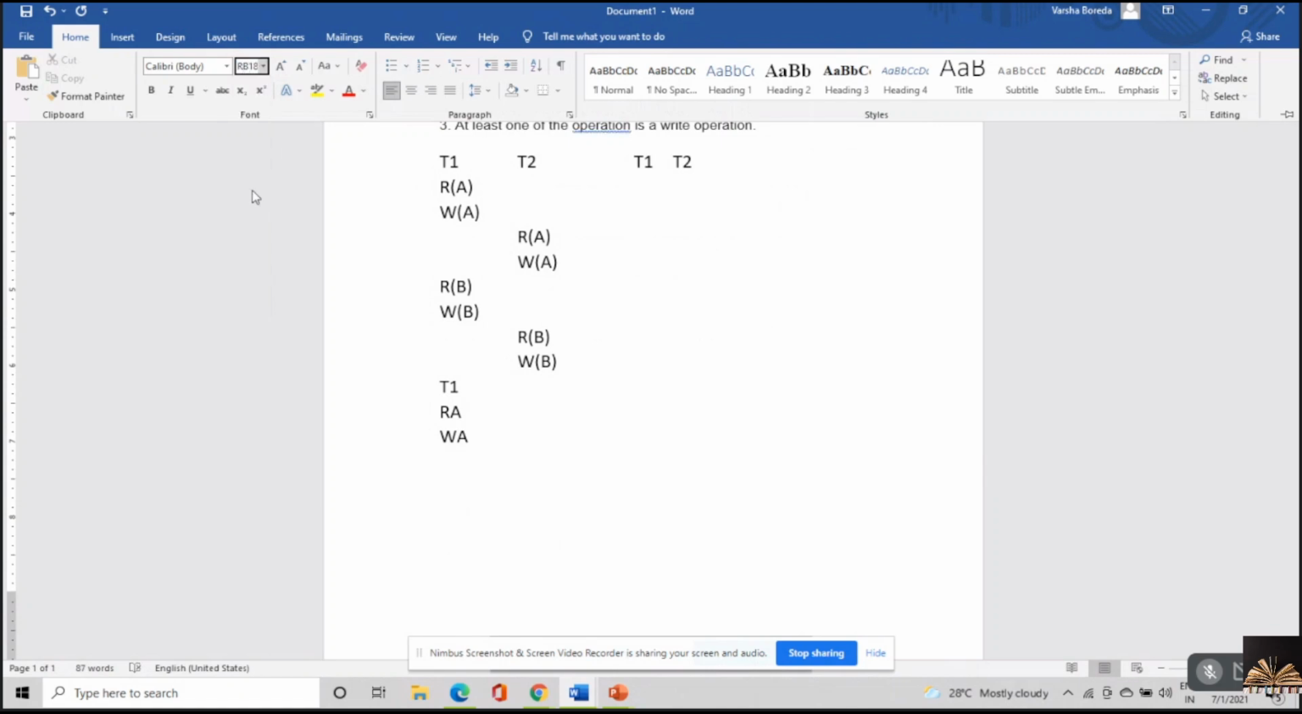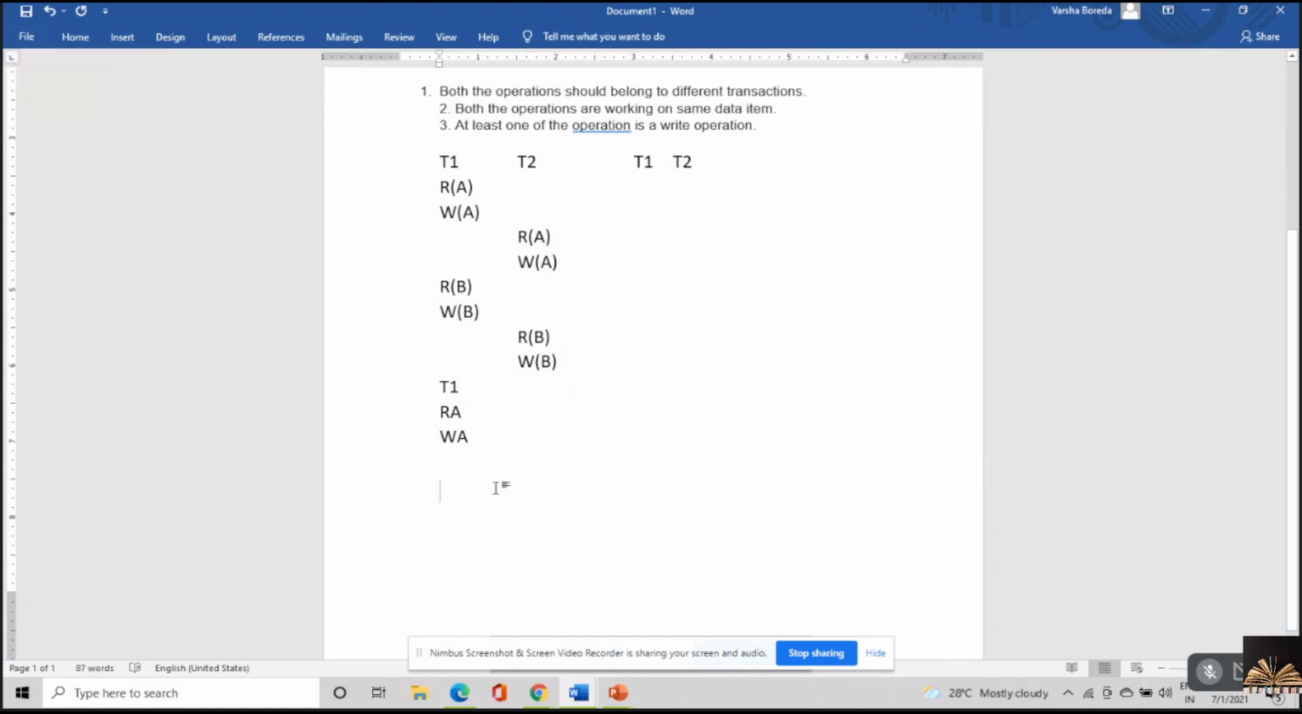Read of B. Read of B I'll be having. Then what? In the previous step, I'll be having read of B, and next step I'll be having write of B, and here I'll be having write of B. So this way I'm just trying to swap them. I'm only considering these four steps as of now.